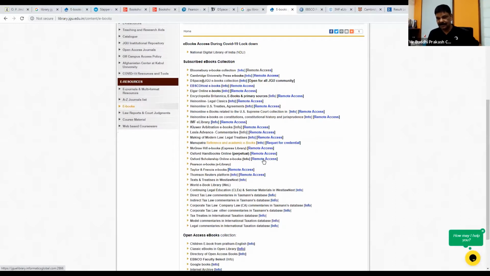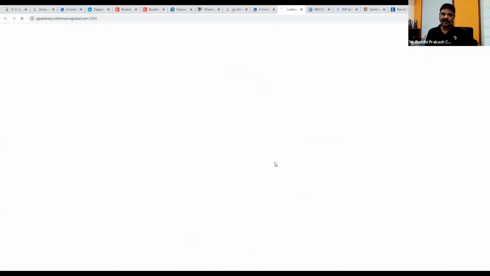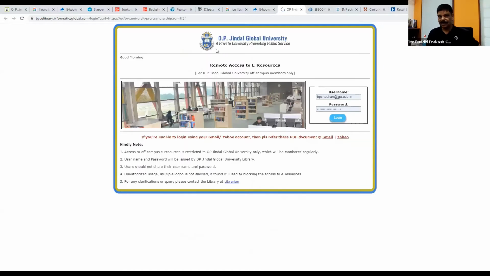Remote access. The moment you do this, it will ask you to log in to a website called EZProxy. So this is the link that you will get, and you have to log in only once. The login ID or username is the first part of your email.